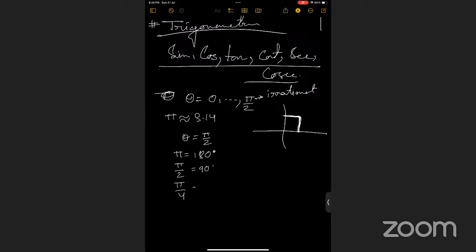Pi by 4 means 45 degree. Pi by 3 means 60 degree, and pi by 6 means 30 degree. So you know this is 45 degree, this is 90 degree, and you can measure 30 degree, 60 degree and all up to 180 degree, right? This is 180 degree.